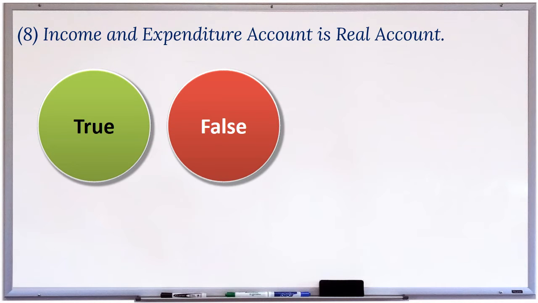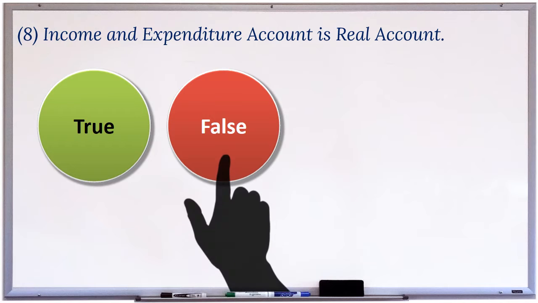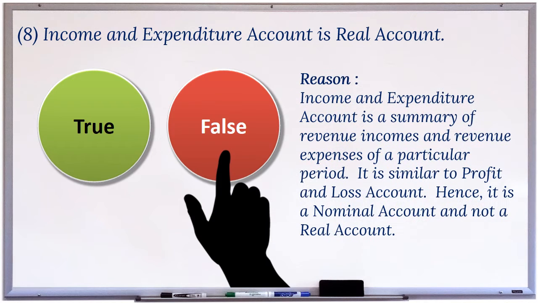Income and expenditure account is a real account. This statement is false. Reason: Income and expenditure account is a summary of revenue incomes and revenue expenses of a particular period. It is similar to profit and loss account. Hence, it is a nominal account and not a real account.